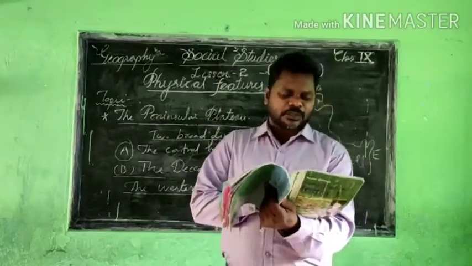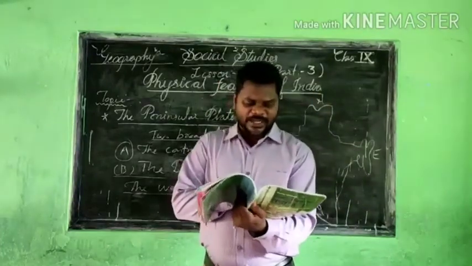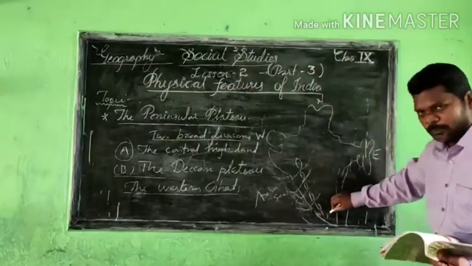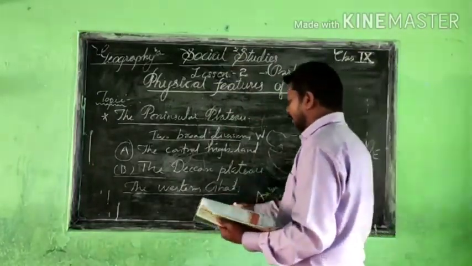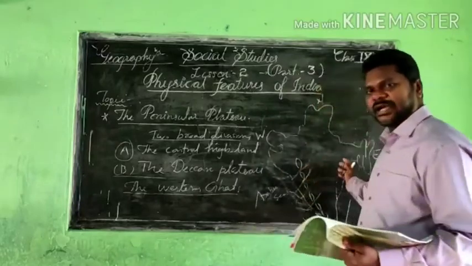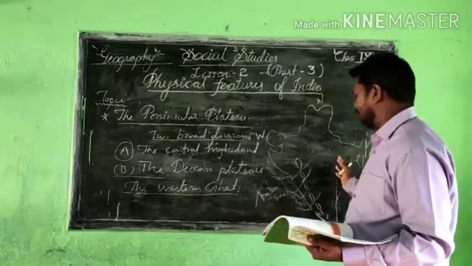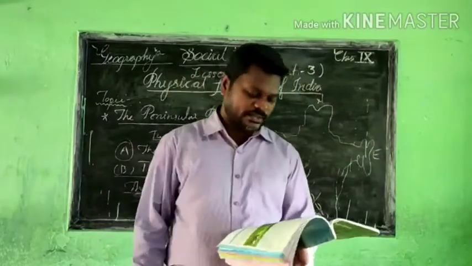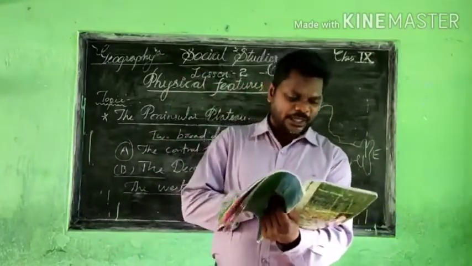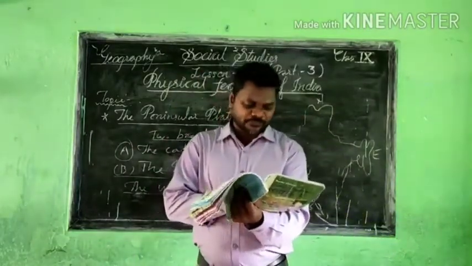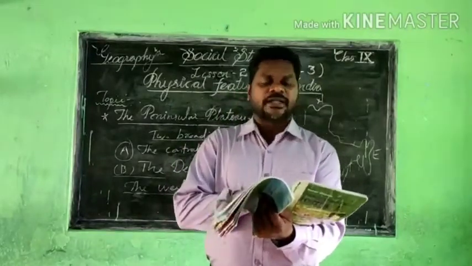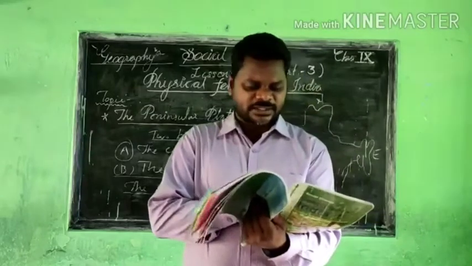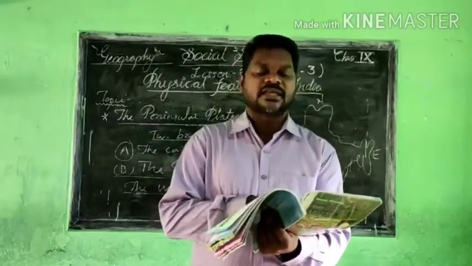Now, the Western Ghats are higher than the Eastern Ghats. You know that. And here also a chain of mountains is there, and we are going to learn about the Eastern Ghats. The Eastern Ghats have less height than the Western Ghats. And here again we are getting information: the average elevation is 900 to 1,600 meters.